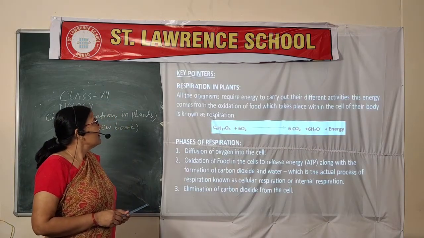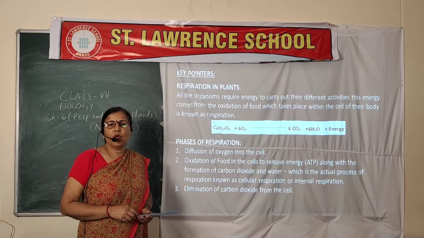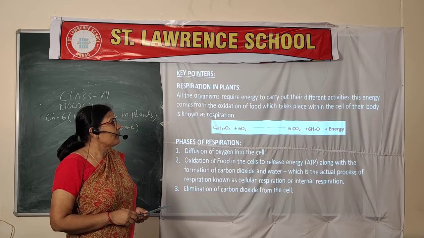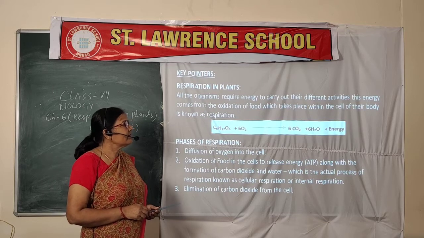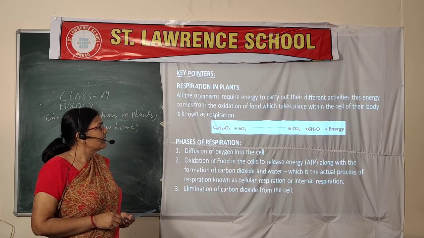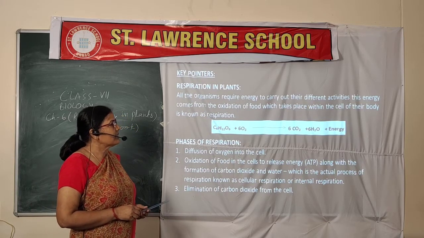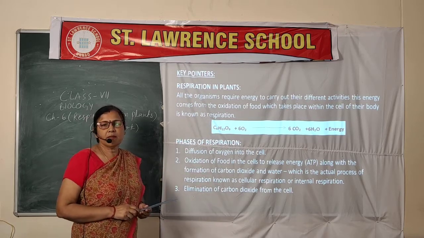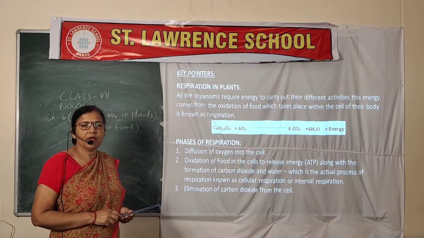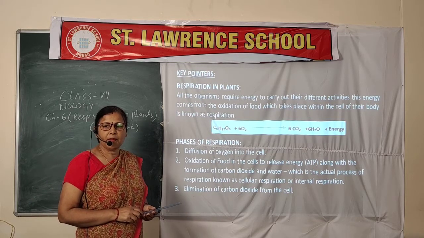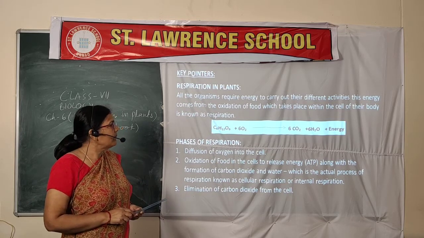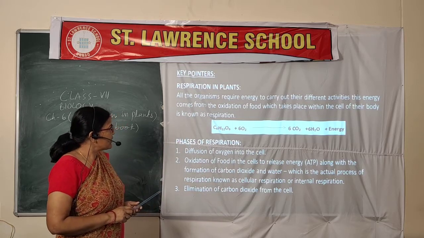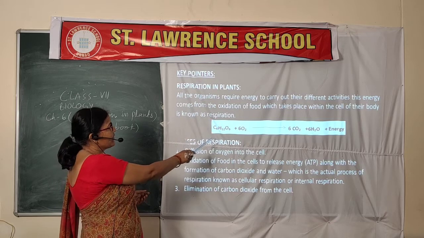Respiration means all the living organisms require energy in the form of ATP, and the process in which they take oxygen and oxidation of food takes place within the cells of their body is known as respiration. This is the primary characteristic of living organisms, whether it may be the plant or the animal, both of them are showing respiration. So here the equation is given.